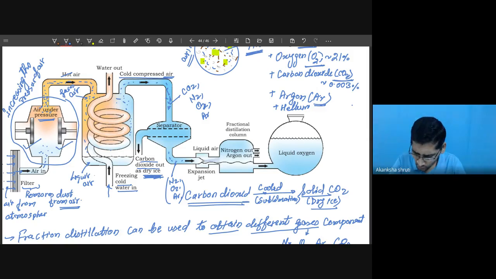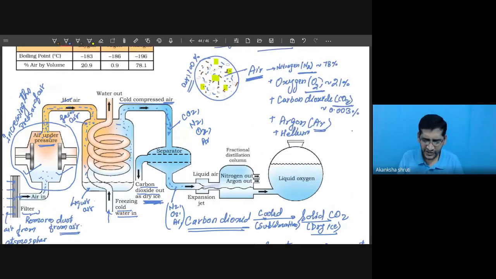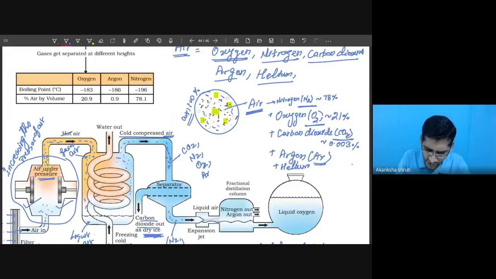Getting? So this cooled air will again expand, meaning its temperature will rise. You can observe that this mixture is at very low temperature, even at minus 200 degrees C or minus 250 degrees C. But when it is allowed to expand, its temperature will rise. Then you will observe that at minus 196 degrees C, students, now come to this table, this nitrogen will get separated.